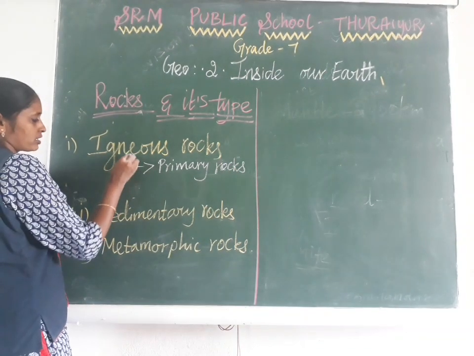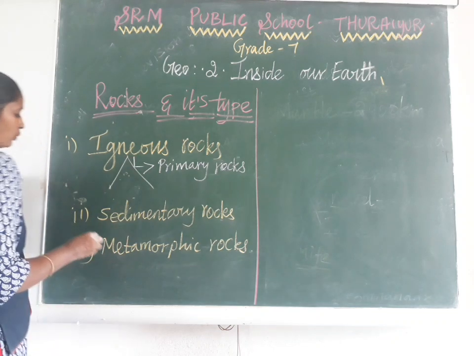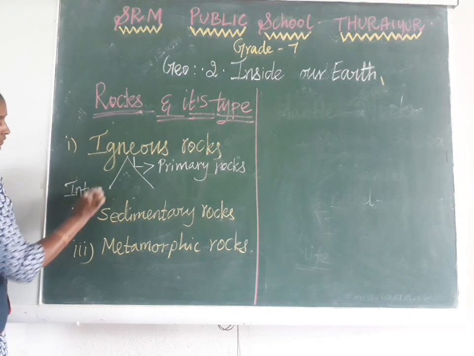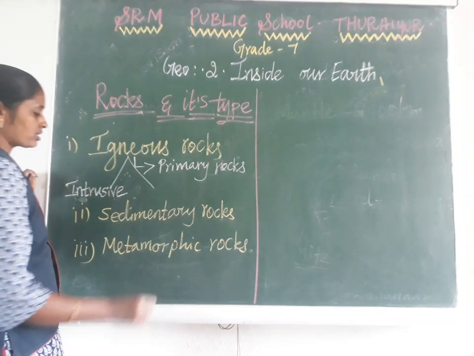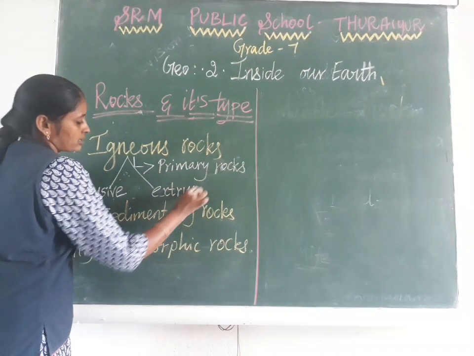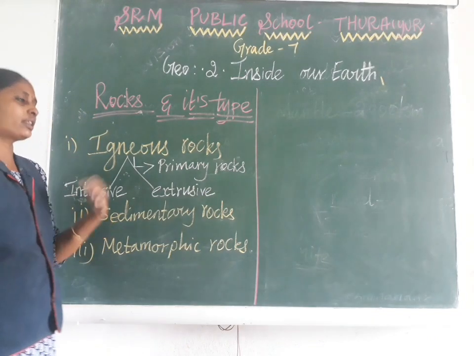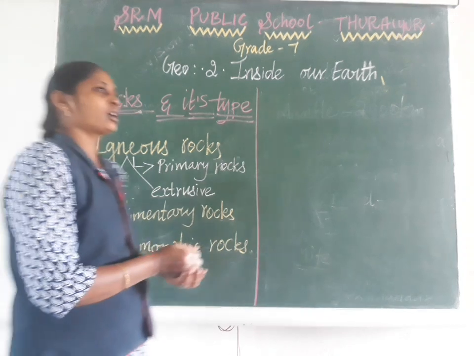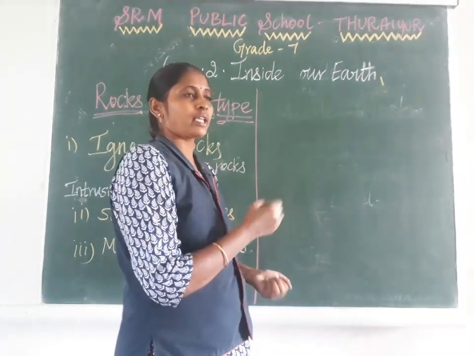We can divide igneous rocks into two categories. One is intrusive igneous rocks, another is extrusive igneous rocks. Okay, now I am going to draw the rock cycle.